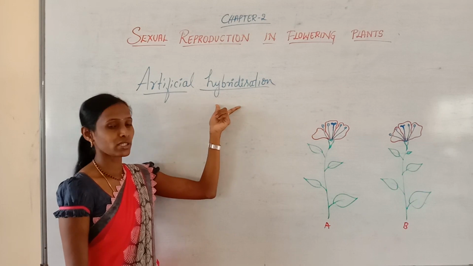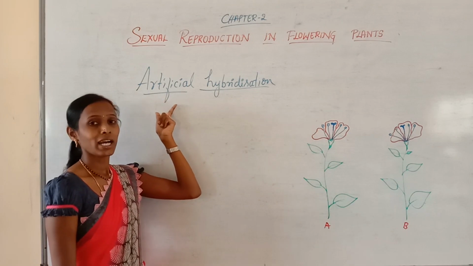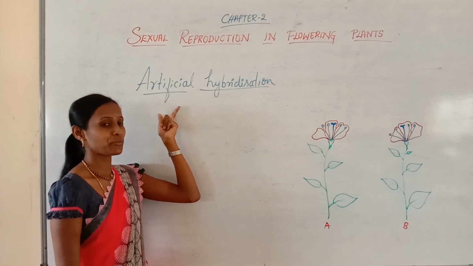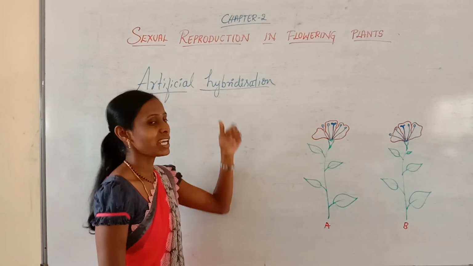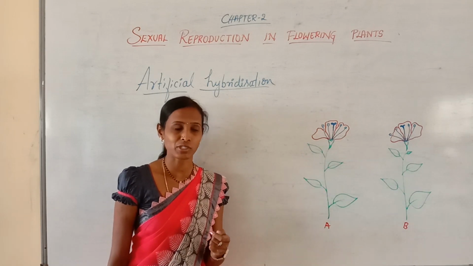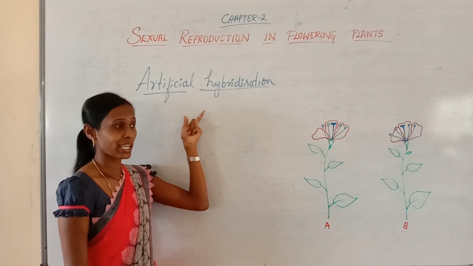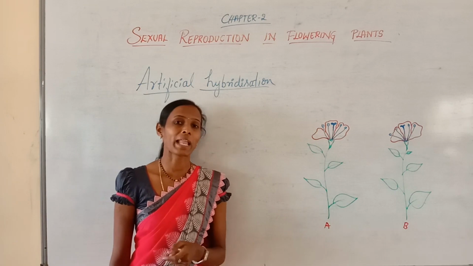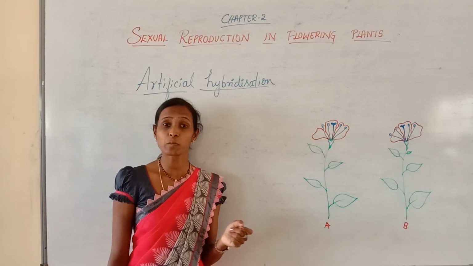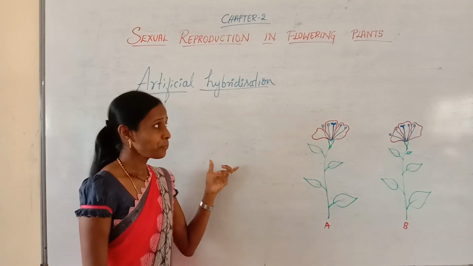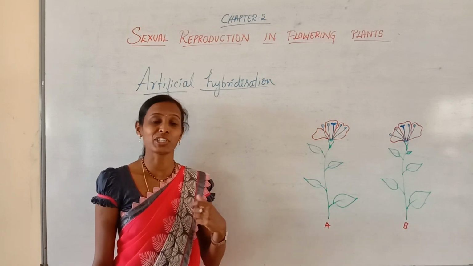These are the crosses made between two different plants which are genetically different, done manually. That's why it is artificial; artificial means man-made or manual. We are doing this hybridization in order to obtain hybrids. Artificial hybridization is a very important method in plant breeding, where crosses are made between different varieties of species and even genera. We can do these crosses between different species, and sometimes between different genera also.